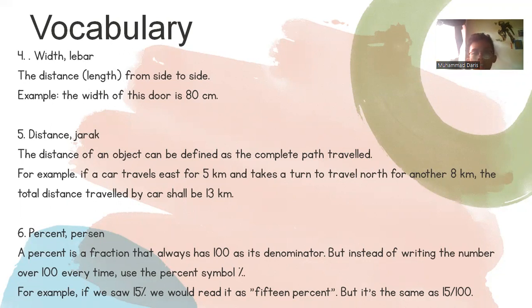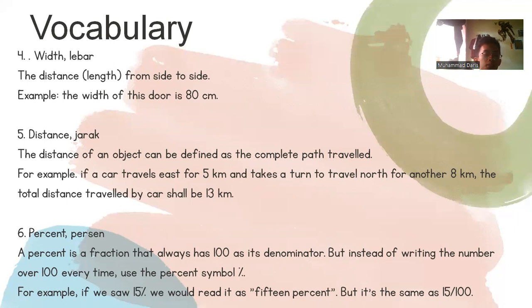Fifth is distance, or Indonesian meaning is jarak. The distance of an object can be defined as the complete path traveled. For example, if a car travels 5 km and takes a turn to travel north for another 8 km, the total distance traveled by the car shall be 13 kilometers, because 5 plus 8 is equal to 13.